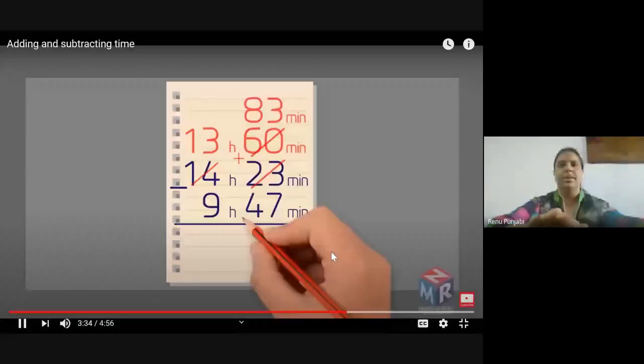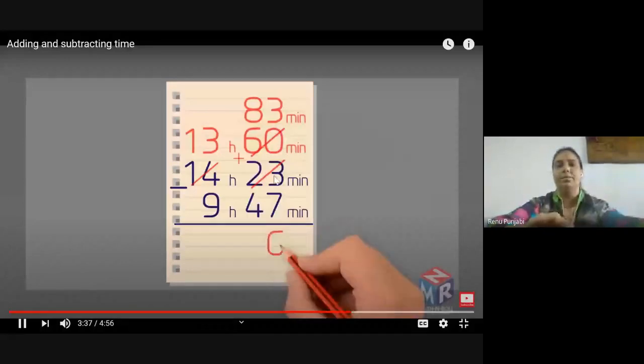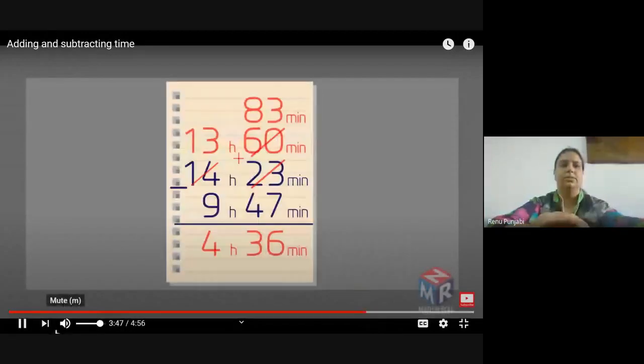Now we can subtract 47 from 83. 60 plus 23 is 83 minutes. Now, let's try an example. Hours and 36 minutes. 3 minus 7 is not possible. So now we take 1 from 8, so it will become 13. 13 minus 7 is 6.